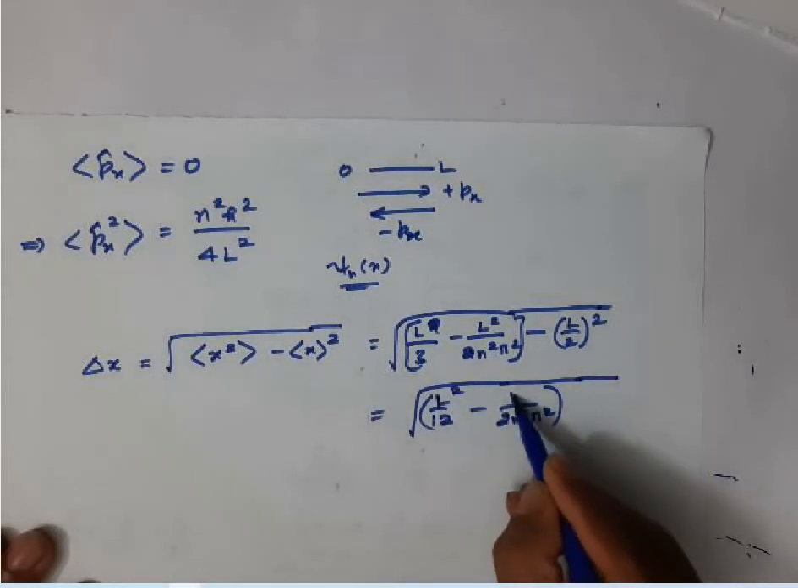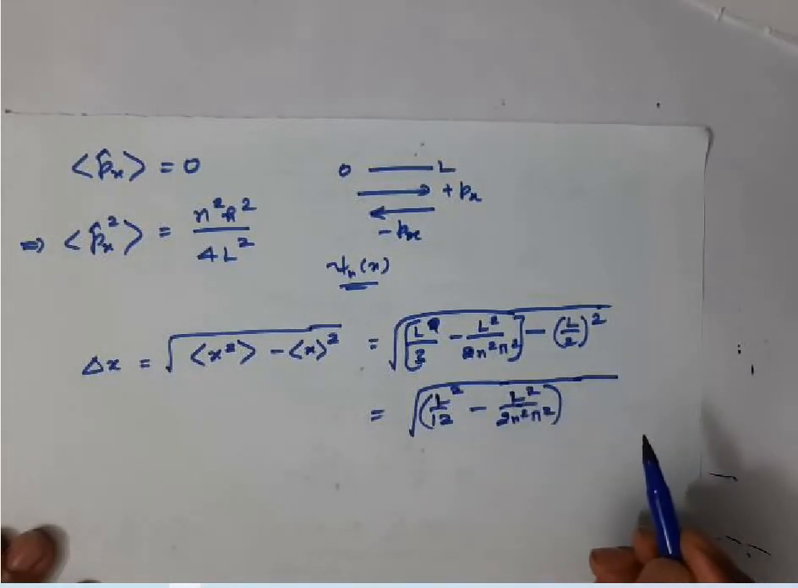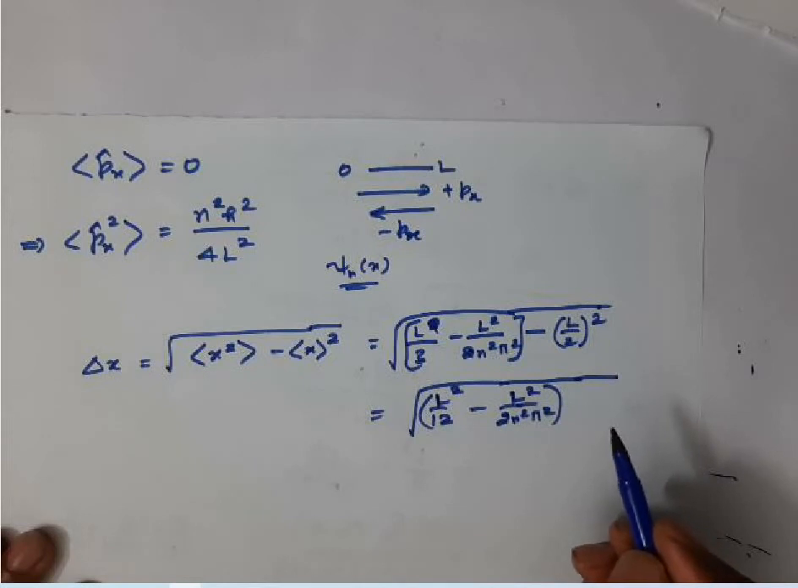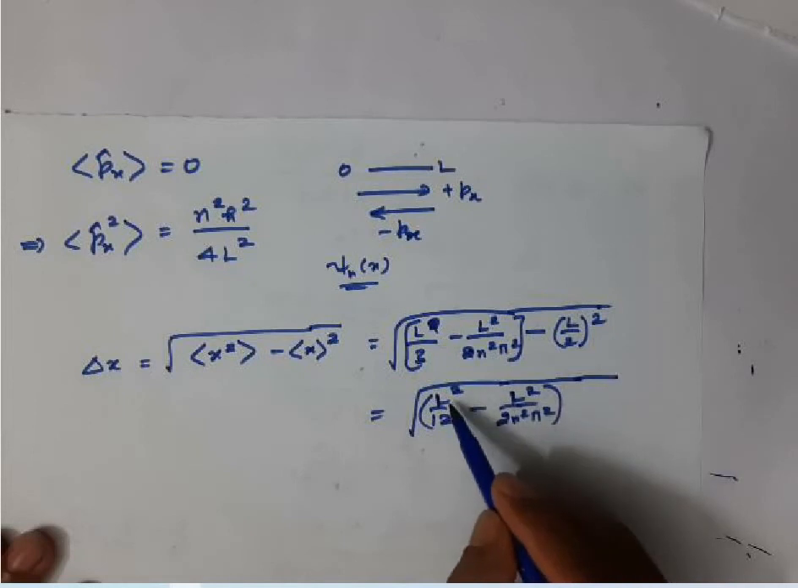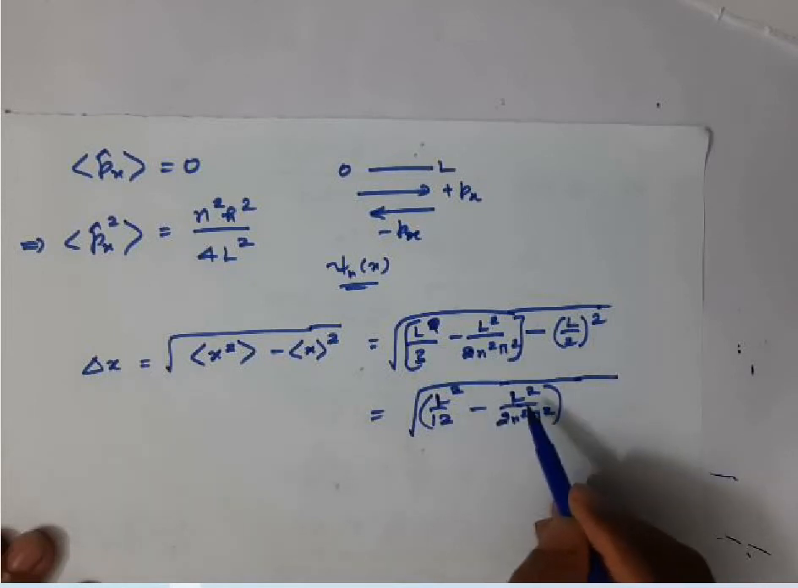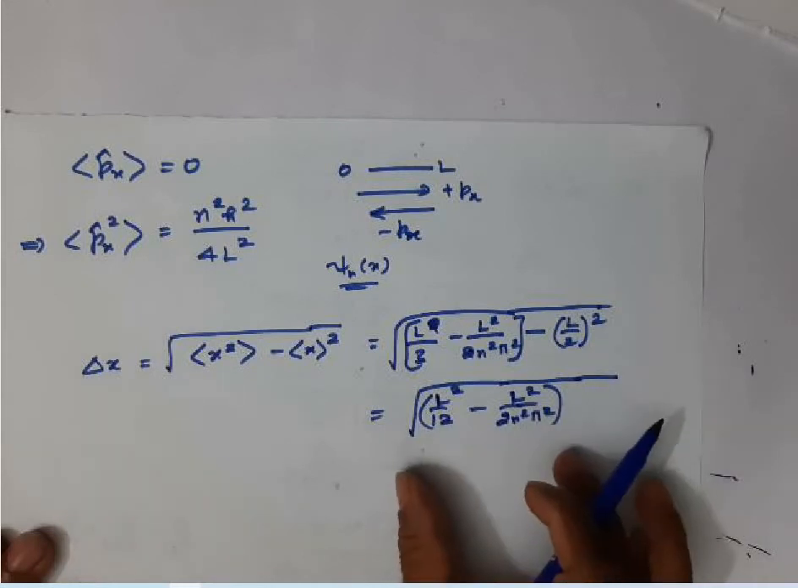L square, here also we have L square, right? 1 by 12, L square by 12 minus L square by 2n square pi square. This is the result we get, okay.